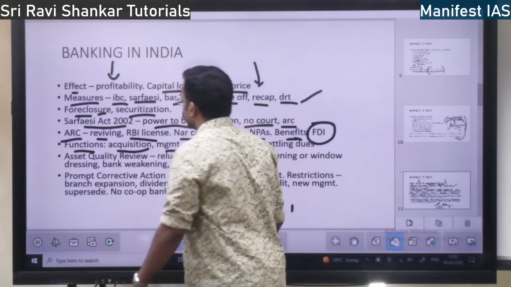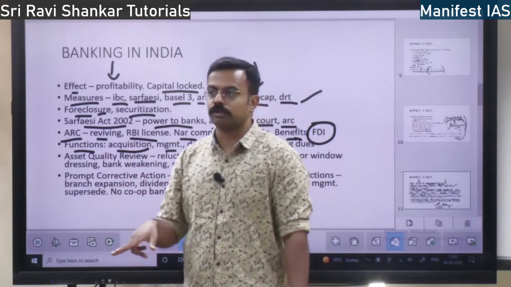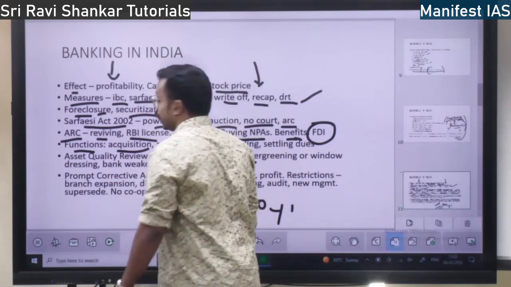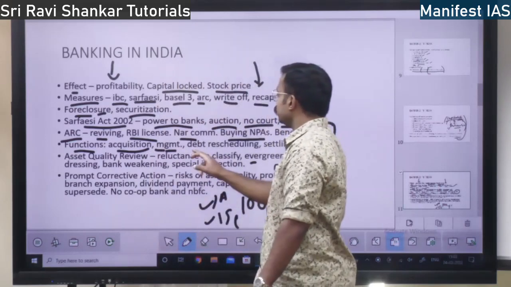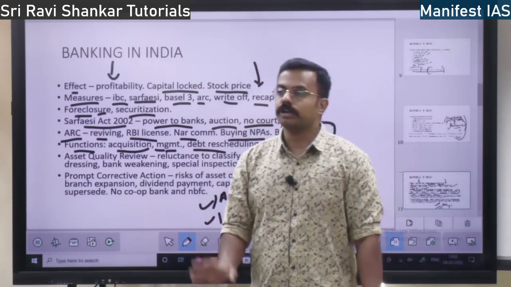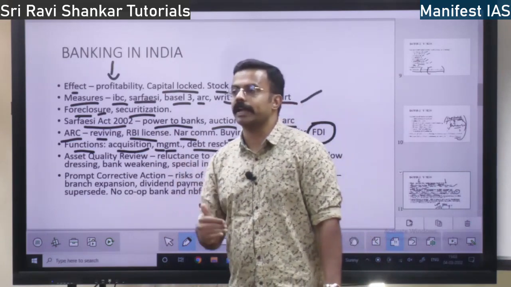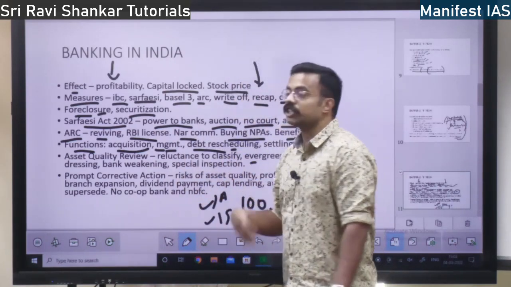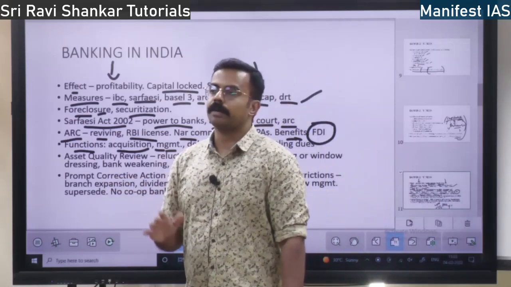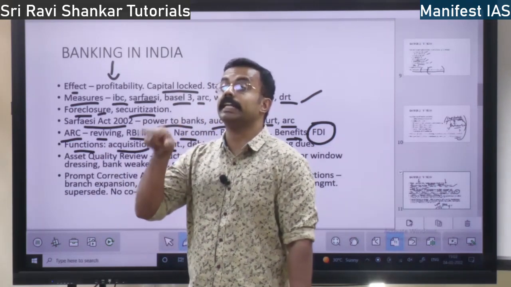Next, management. They are going to bring in new management. Whatever the old management was there, who had taken the loan, they are going to throw them out and bring in new management, right? That is the second thing. Then they are going to do the debt rescheduling. See, in order to make the company profitable, earlier what did they have to pay? They had to pay in 5 years. The asset reconstruction company will reschedule. It says, I cannot pay in 5 years because the company which I have bought from you is at a loss. So I am going to reschedule the debt for 10 years.